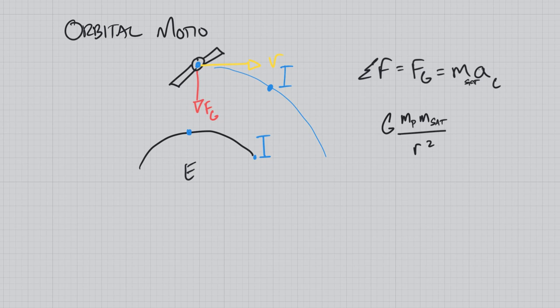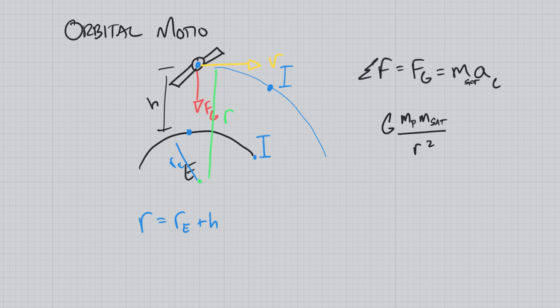Remember, the radius would be this distance. If something is some height above the surface of the Earth, we also have to include the radius of the Earth in that total. So r, in this case, would be the radius of the Earth plus h. Make sure you pay attention to that in the questions and how they're worded.